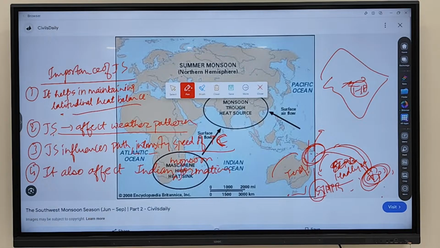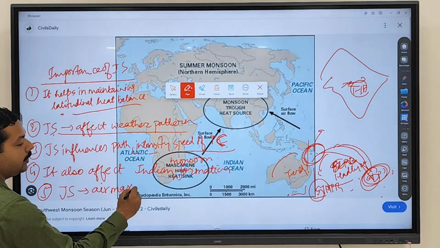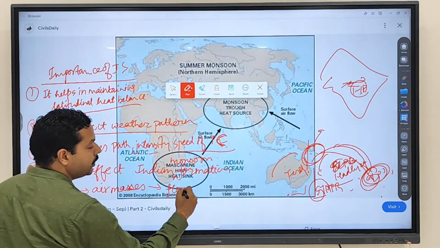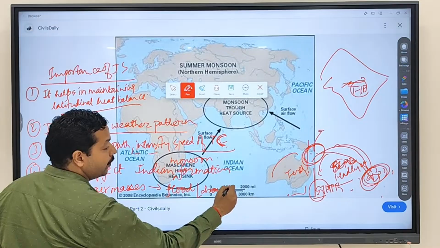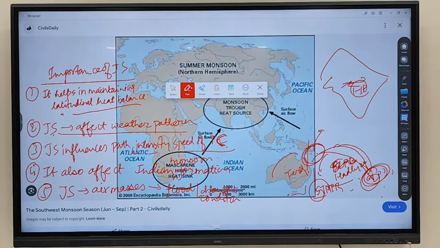Fine. So the drought and flood can be decided by the jet stream because it's affecting the Indian monsoon. So it decides the drought as well as flood conditions. Clear? So we can say that jet streams are influencing the air masses, leading to flood or drought conditions. Fine.